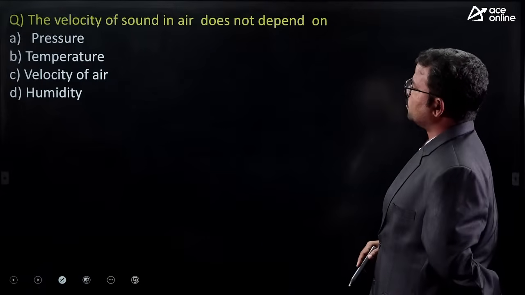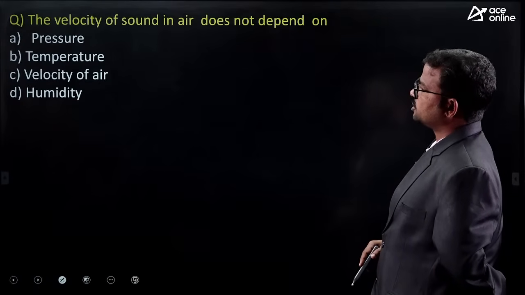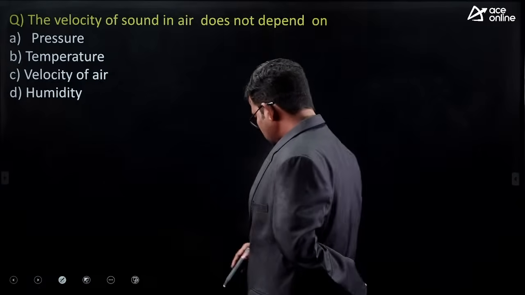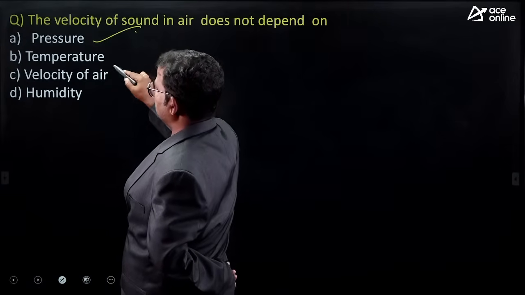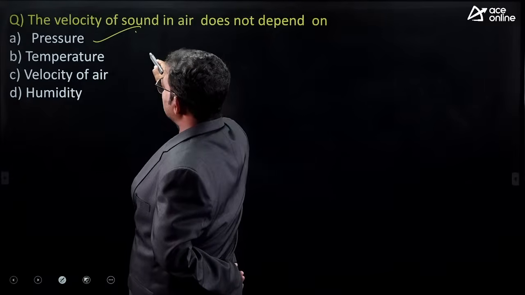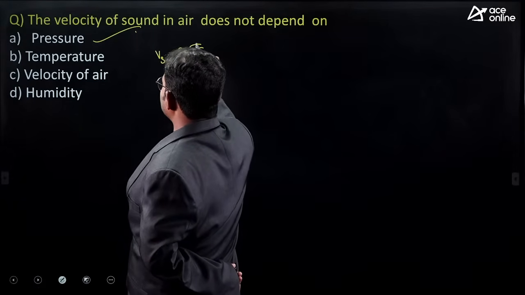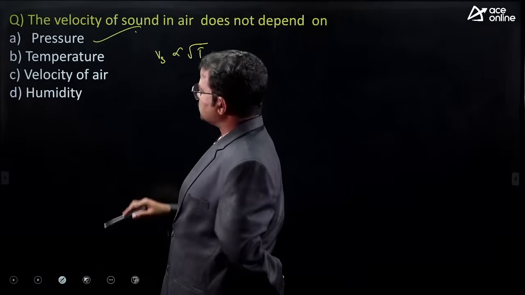Next, the velocity of sound in air does not depend on temperature, pressure, velocity of air, humidity. Here the correct one is pressure only. It does not depend upon pressure. Velocity of sound is directly proportional to the root of temperature. If temperature increases, velocity of sound also increases.